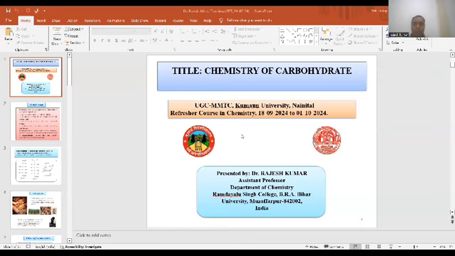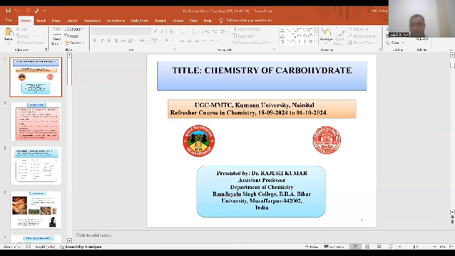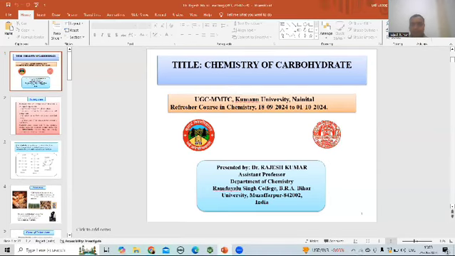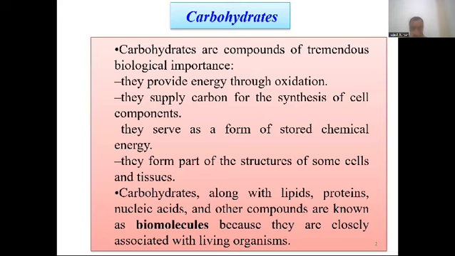Today, I am going to teach the chemistry of carbohydrates. As you know, carbohydrate is the source of energy. It shows various biological activities. Carbohydrates, along with lipids, proteins, nucleic acids, and other compounds, are known as biomolecules. They serve as a form of stored chemical energy. They form part of the structure of some cells and tissues.